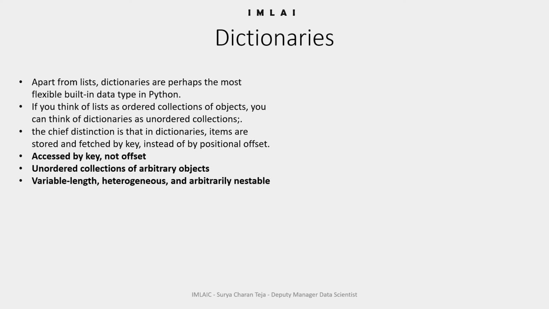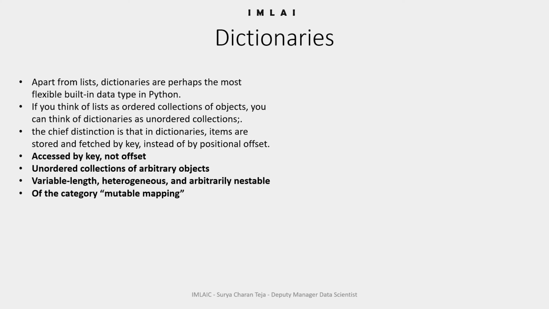So they can contain objects of any type similar to a list. That's why it's called heterogeneous, and it is arbitrarily nestable. You can put any nestable object inside it, and then it's variable in length. It can be changed in place using some methods.